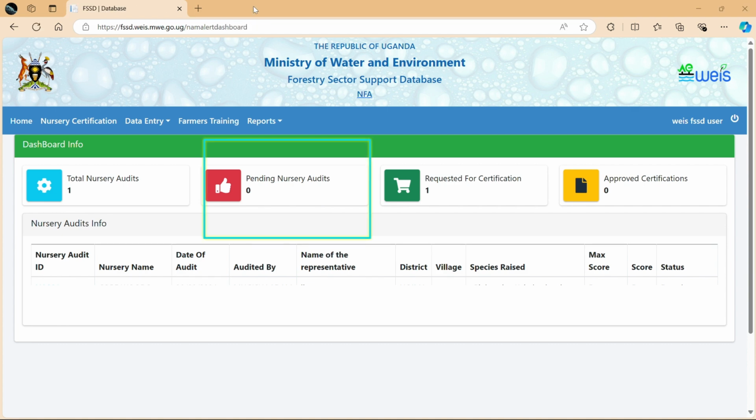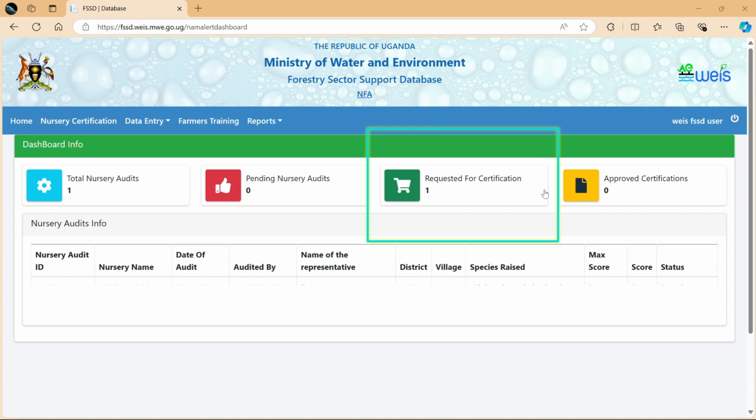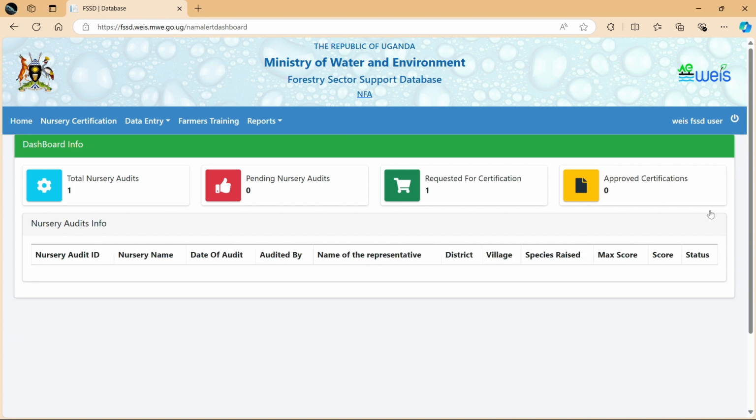level of approval in the Pending Nursery Audits card, viewing the list of tree nurseries intended to be submitted to the Commissioner for approval in the Requested for Certification card, and viewing the list of nursery operators that have been approved for certification by the Commissioner in the Approved Certifications card.